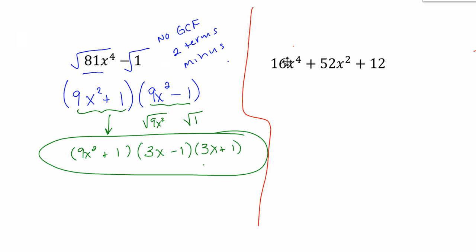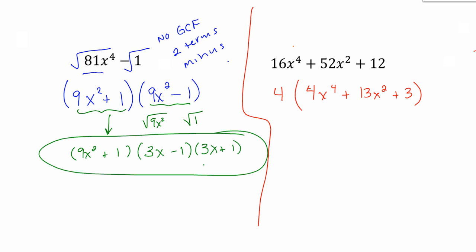So I'm going to let you know that the GCF is 4, which would leave 4x to the 4th plus 13x squared plus 3. All I did was factor out the GCF. I didn't write all the numbers out to the side and circle the same and all that stuff, but that's something you could work out on your own. So GCF of 4, pulled that guy out.